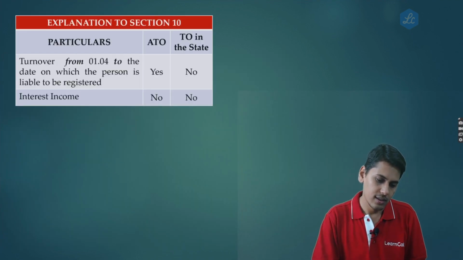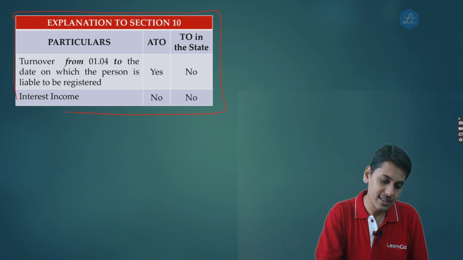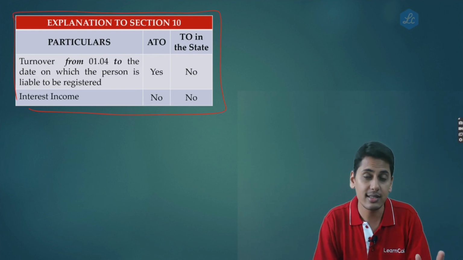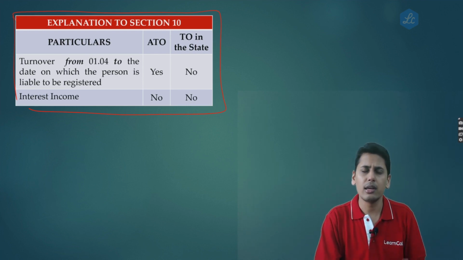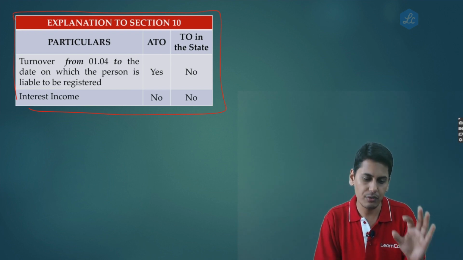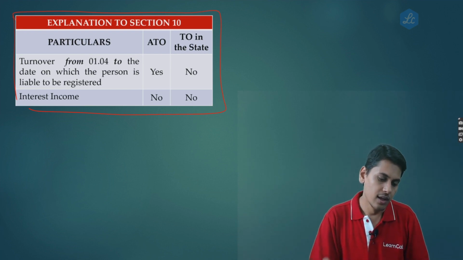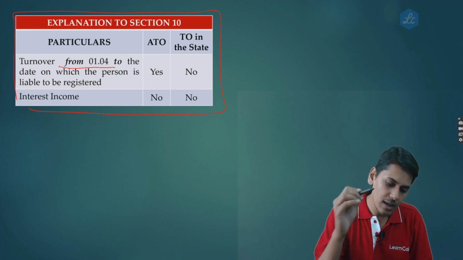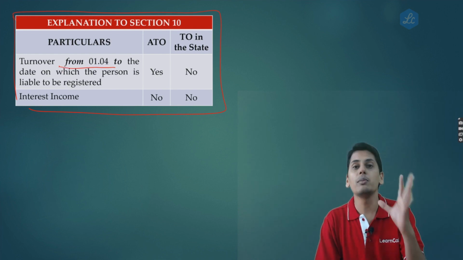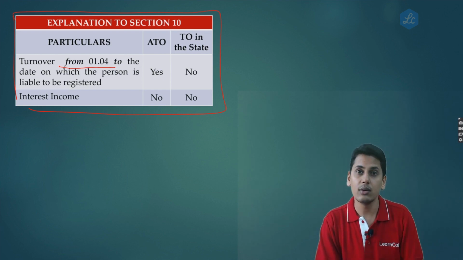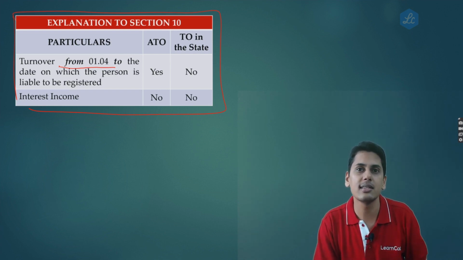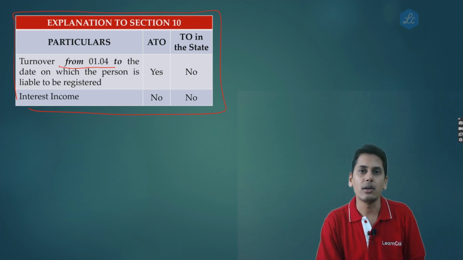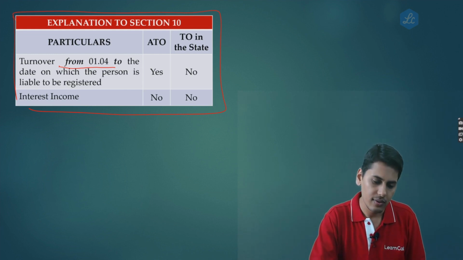So now friends, this is the entire summary. We have discussed two different concepts in the explanation to section 10. This is just summarized in the small table. If you have not followed so far, it is more than sufficient if you just have a glimpse of this image. So as regards turnover from 1st April to the date on which the person is liable to be registered, in short, that turnover during which you are an unregistered person, whether this turnover will form a part of aggregate turnover, the answer is yes.